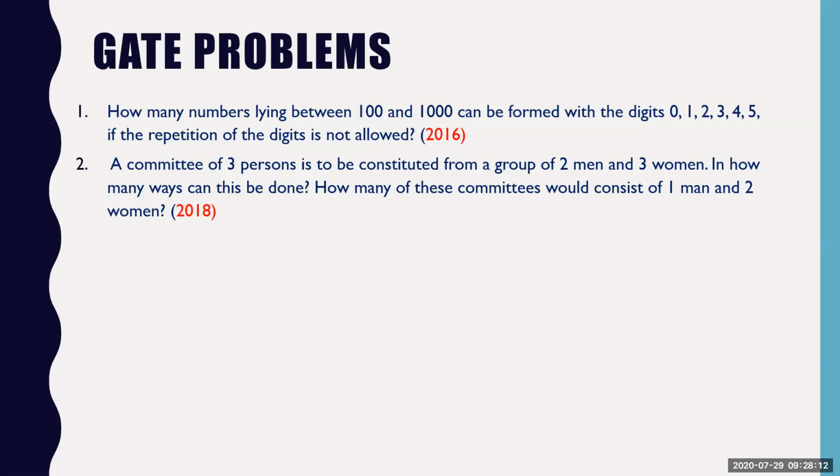Second problem: a committee of 3 persons has to be formed from a group of 2 men and 3 women. In how many ways can this be done? And how many of these committees should consist of 1 man and 2 women? So the first question for you is which question is a permutation problem and which is a combination problem? Can you tell me where the order plays an important role and where it does not? So which is permutation, which is combination?